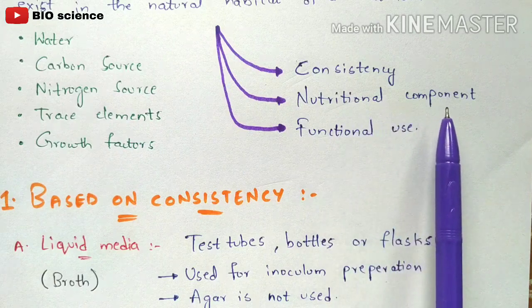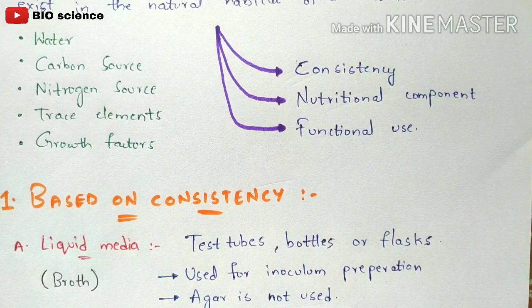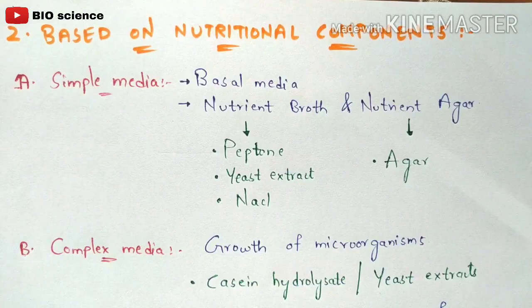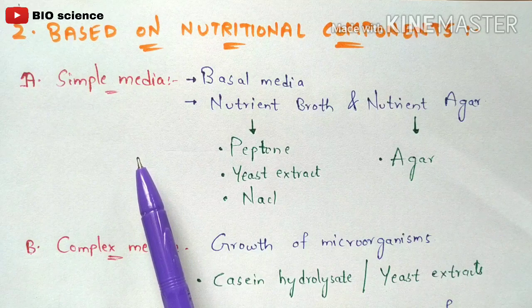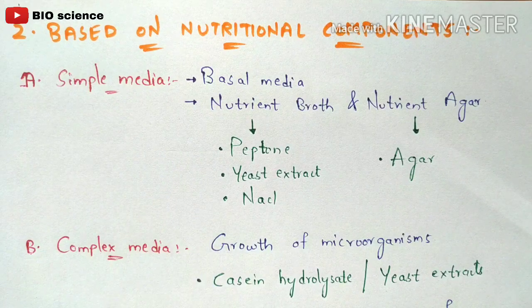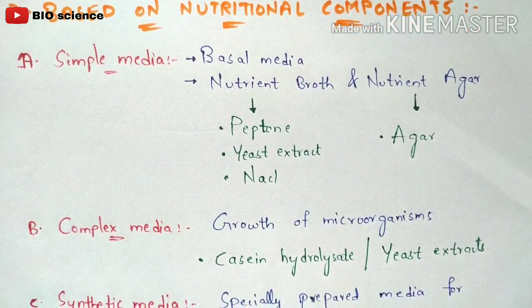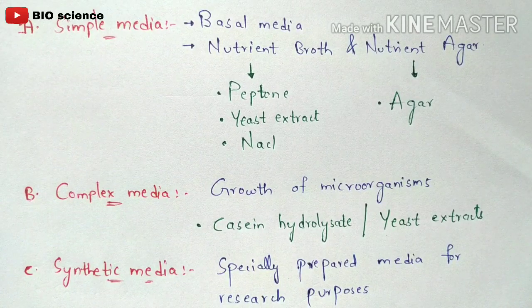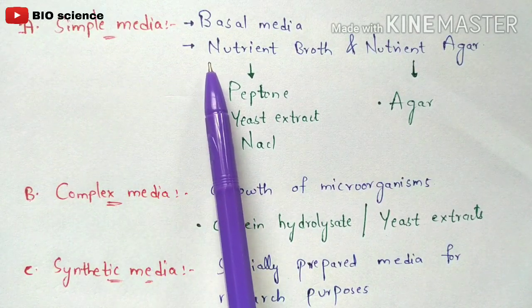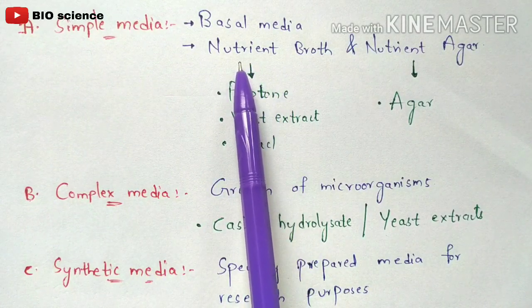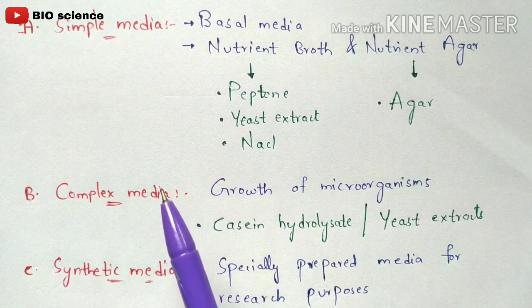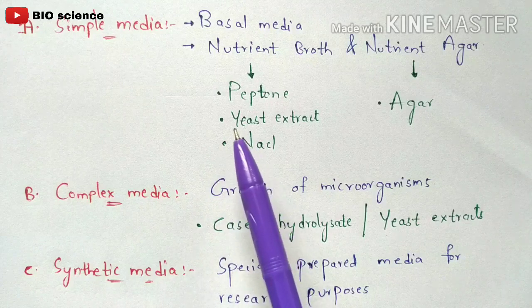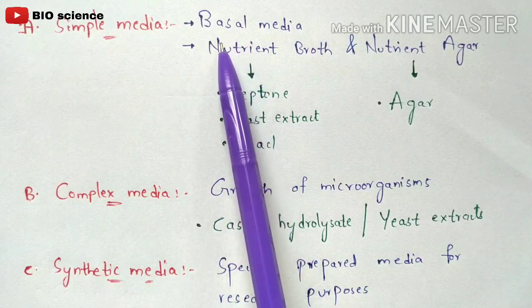Now based on the nutritional components, the culture media is again subclassified into three types. They are simple media, complex media, as well as synthetic media. Firstly we are going to discuss the simple media. Simple media is also called basal media, right? The simple media is quite simple, and we use it for every type of cultivation of bacteria. It is highly used, hence it is called basal media.